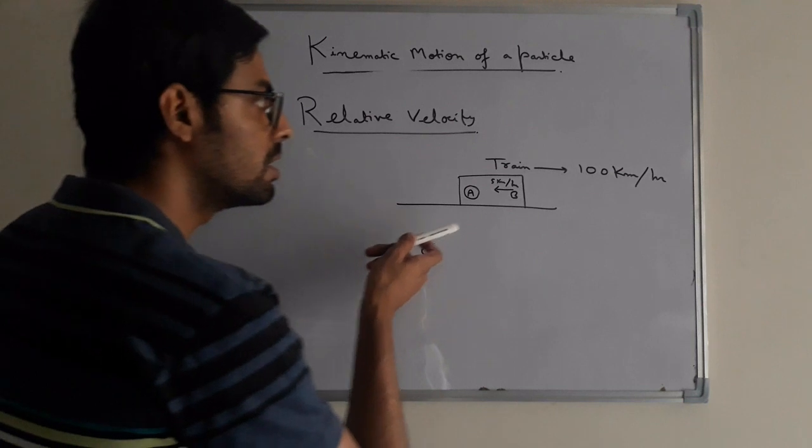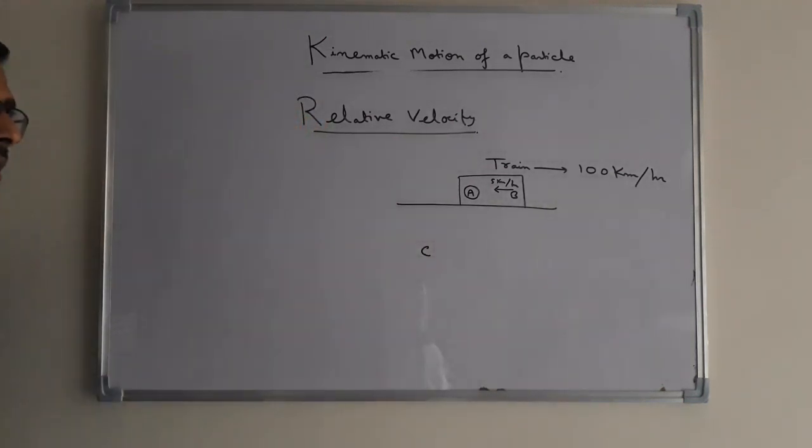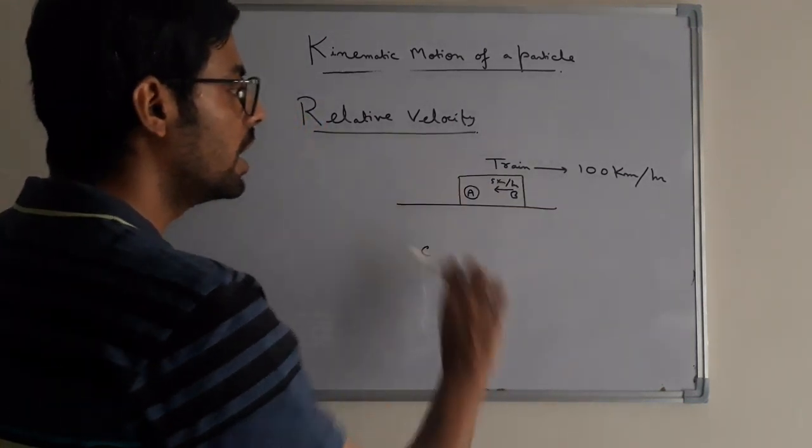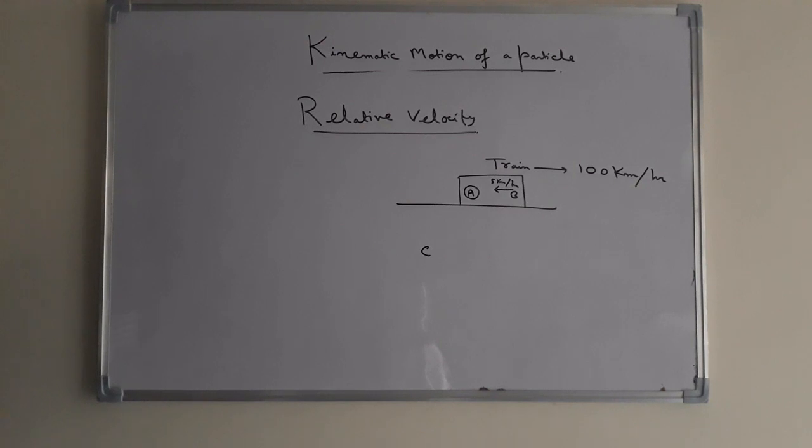The train is moving with a velocity of 100 km per hour, and B is moving in the opposite direction with a velocity of 5 km per hour.